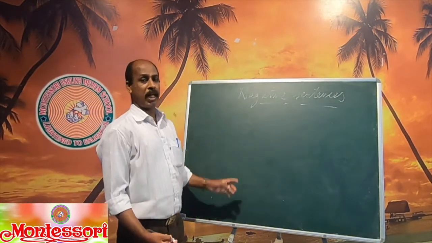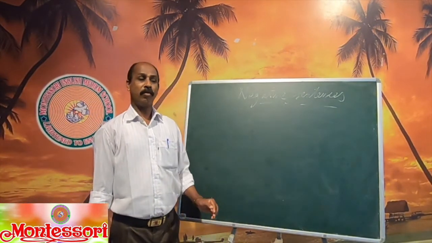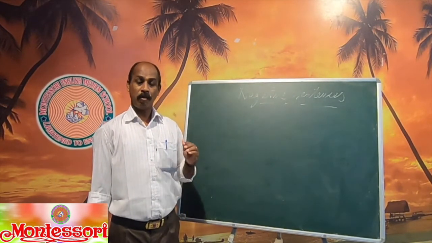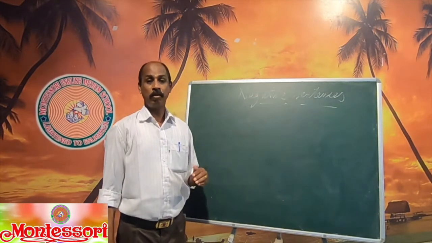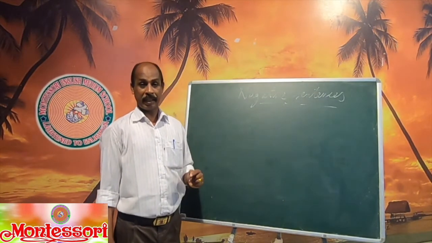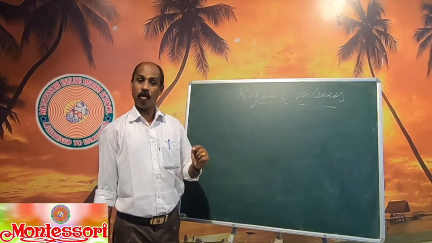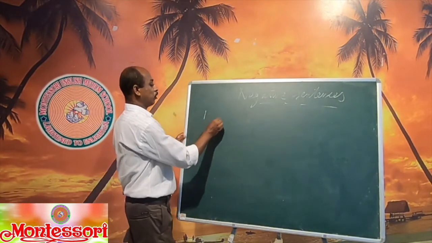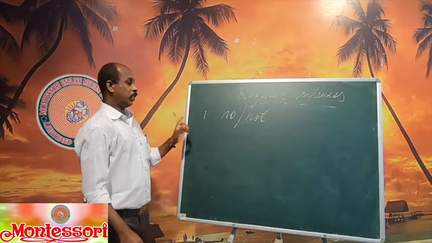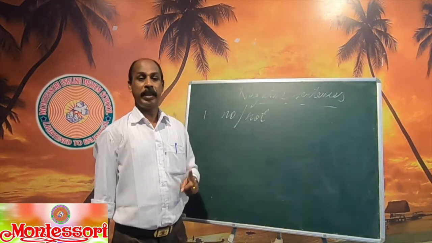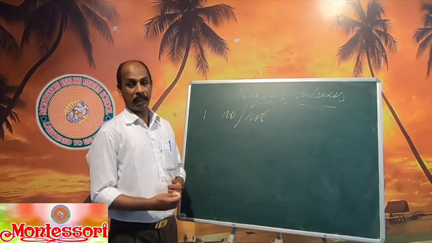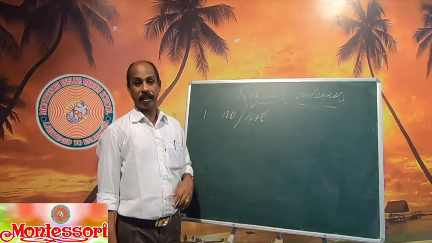As a rule, there are 2 rules for making a negative sentence. Not many rules, only 2 rules. Keep in mind, if you don't follow the 2 rules, our sentence is going to be a wrong sentence. First rule: we make a negative sentence by adding the word no or not. So the first point is that there should be the word no or not. Any one of these words should be in our sentence. When you make a sentence, if you add no or not to the affirmative sentence, then it will automatically become a negative sentence.